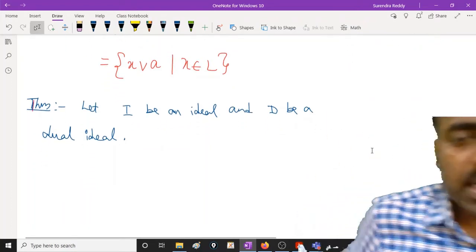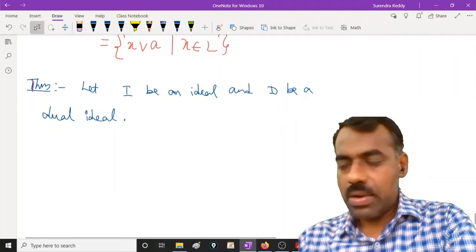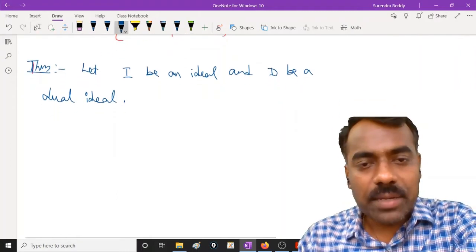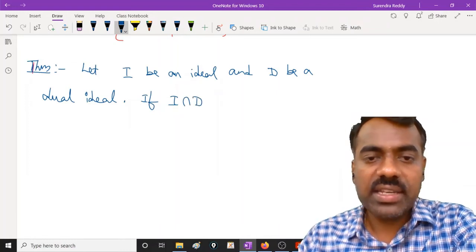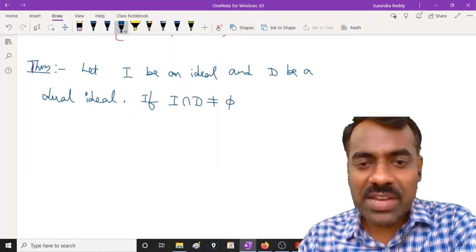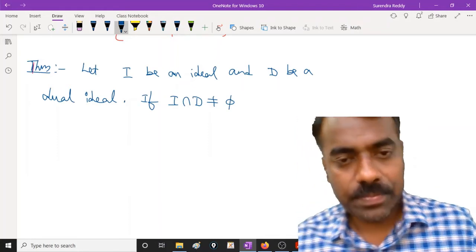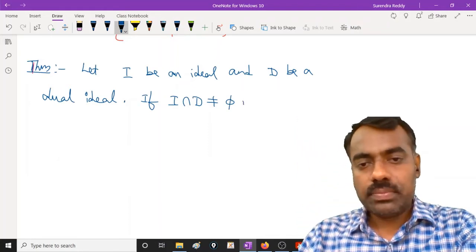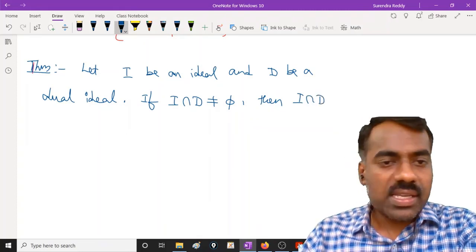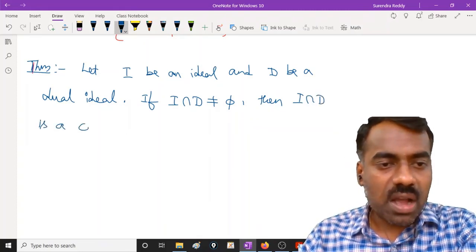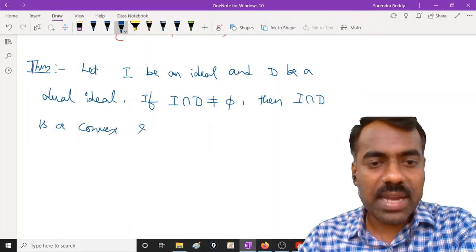So now, if they have some element in common, that is, if I intersection D is non-empty, then this I intersection D is a convex sublattice.